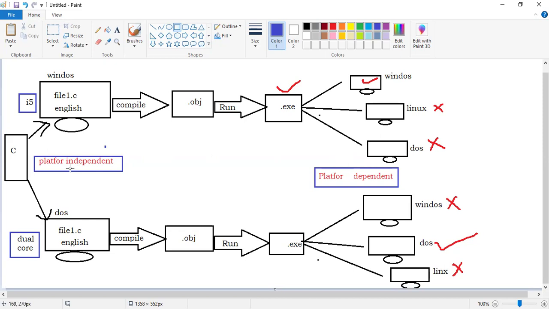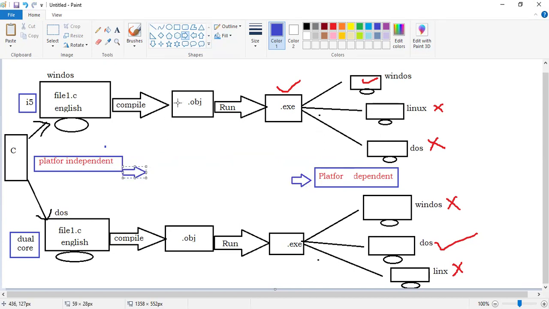In some cases it is independent, in some cases dependent. This concept is called partial portability.